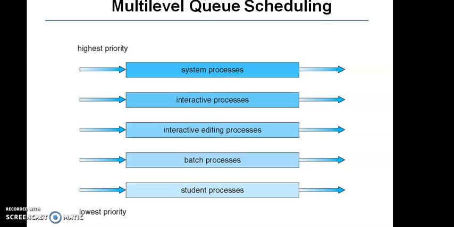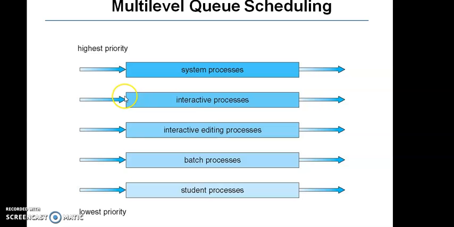Welcome to video lecture series on operating systems. In this class, I will be covering multi-level queue scheduling, thread scheduling, and also multiple processor scheduling. Myself, Dr. Prakash Achunki.